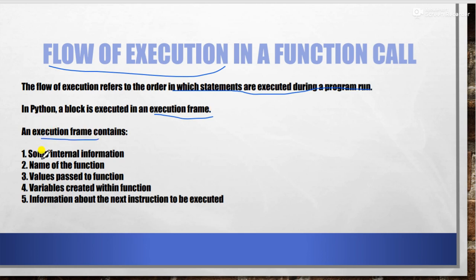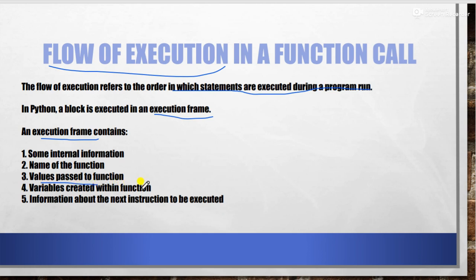Okay, the very first thing is some internal information. These are the type of information which we don't require to know internally for the understanding of the system. So some internal information is stored. Second is the name of the function. Which function we wanted to execute will be stored. Then next is values passed to the function. We have discussed that we can pass values, and how many values we have passed. All this information will be stored in the execution frame.